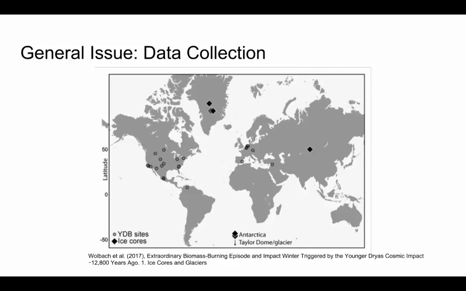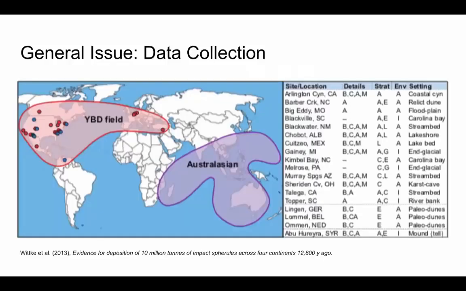Two other studies found some level of agreement with the ice core data, but showed similar levels of indicators even within the last 40,000 years, showing that this YDB data is not as much of an anomaly as described. To this end, a paper published by Wetke et al. discussing YDB sites excludes Greenland data entirely, showing that even proponents of the impact theory are turning away from the ice cores.